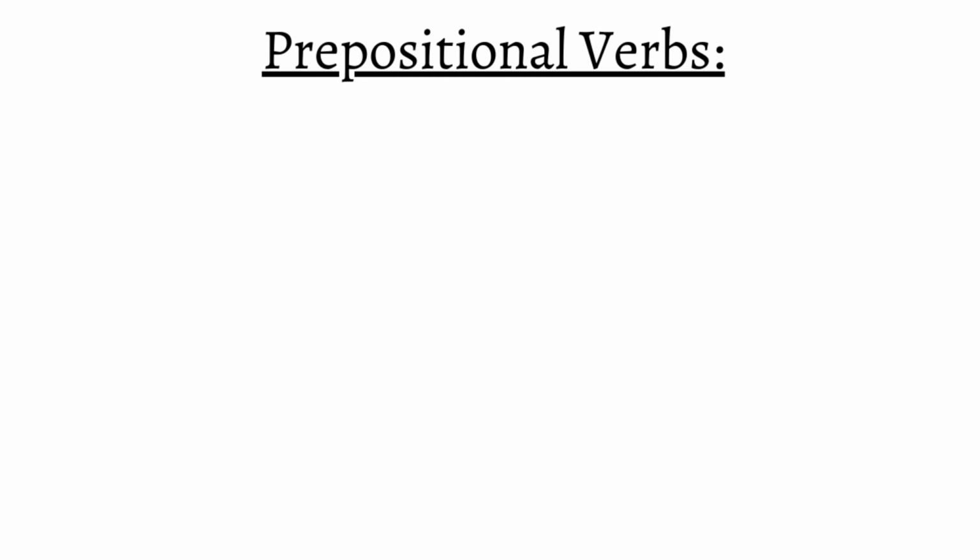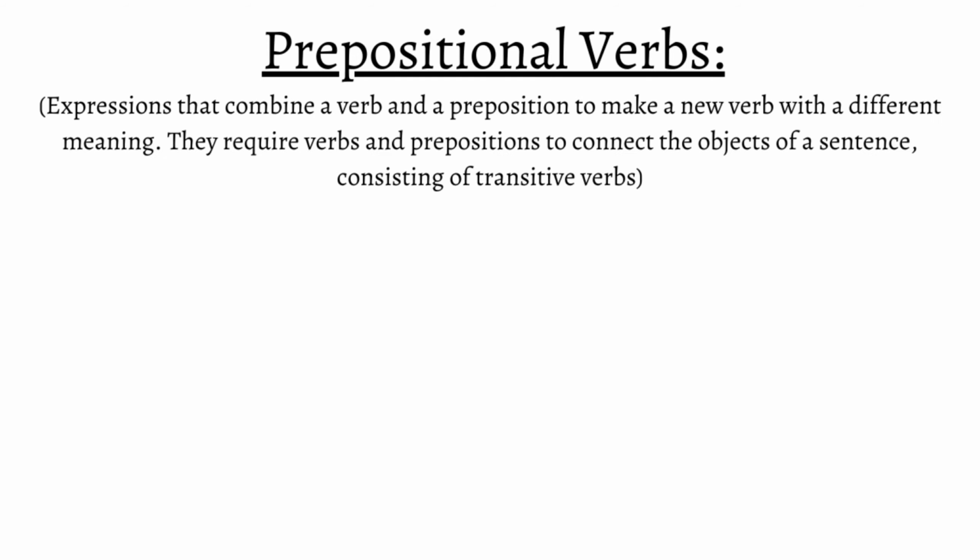Prepositional verbs in English are expressions that combine a verb and a preposition to make a new verb with a different meaning. They require verbs and prepositions to connect the objects of a sentence, making prepositions act as links between verbs and objects. Prepositional verbs consist of transitive verbs and closely related prepositions, and they require transitive verbs as they